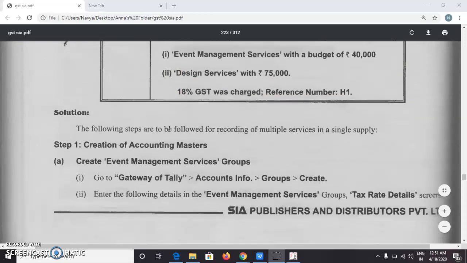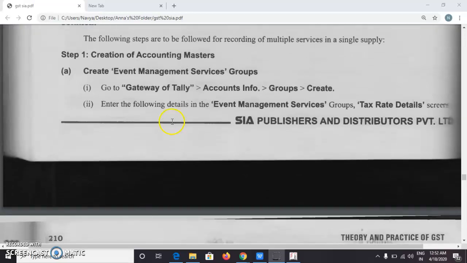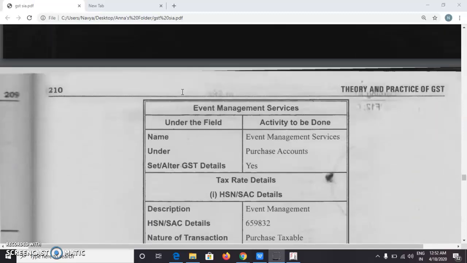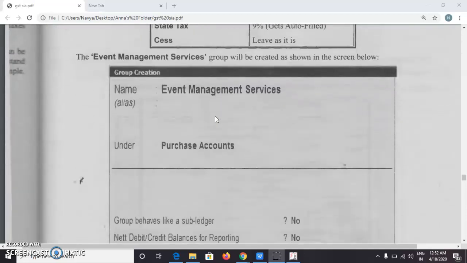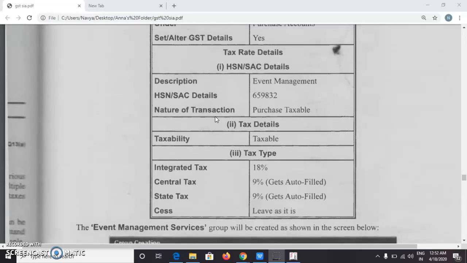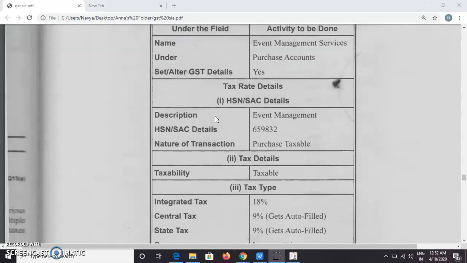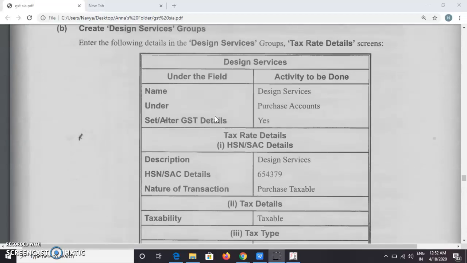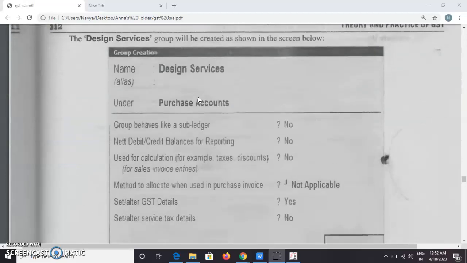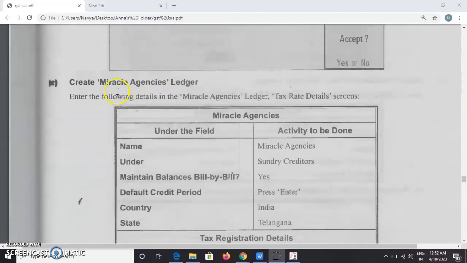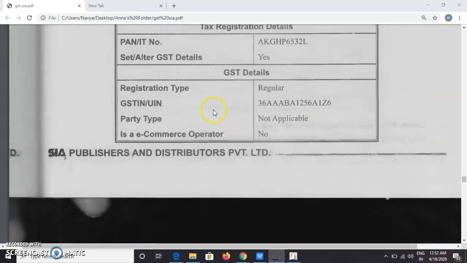So now what are the required things here? In the material he has created the event management services group. For that group he has given all the GST details. After creating that, he created the design services group also. For that group also he has given GST details. And next he has created the Miracle Agencies ledger under sundry creditors. He has given the GST number also.